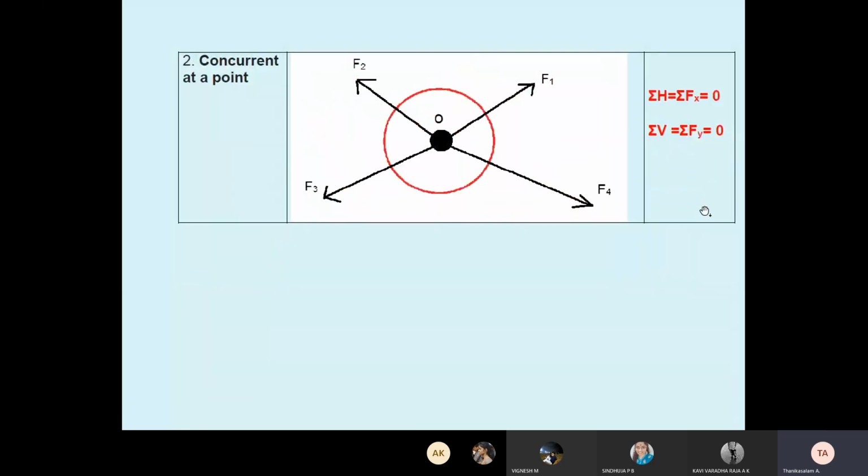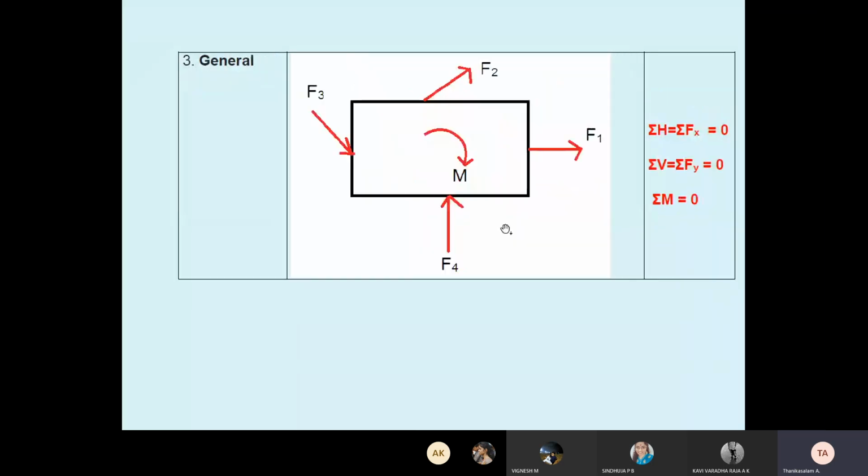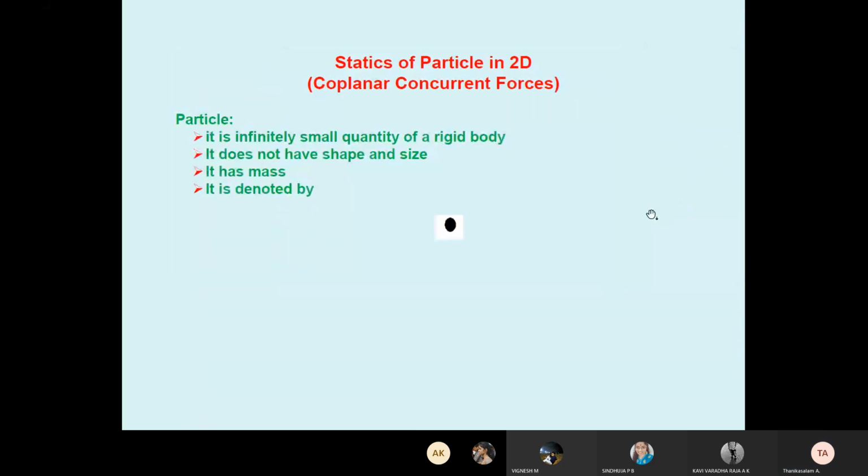So this is the rigid body in equilibrium condition. Understand: whenever a particle problem is given, the equilibrium equations are summation H equal to 0, summation V equal to 0. For a rigid body, summation H equal to 0, summation V equal to 0, summation M equal to 0. Now, how to differentiate? We discussed the statics of particle in 2 dimensions. A particle means a small dot. It has mass only. We can't point to any shape. Here the dot is circular, but it's small. For presentation I marked it, but generally a particle is of very small size.